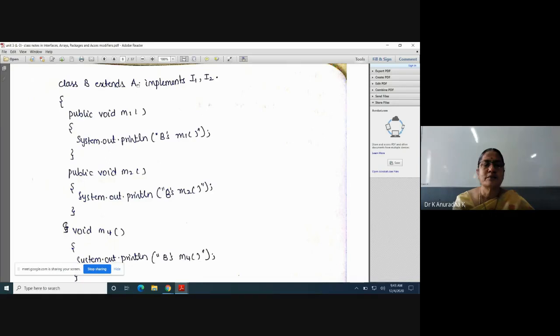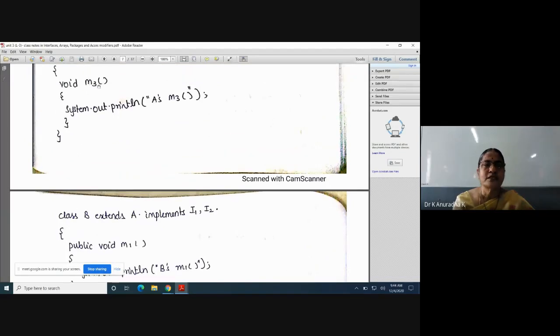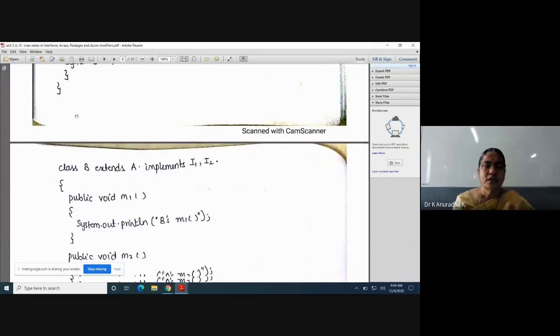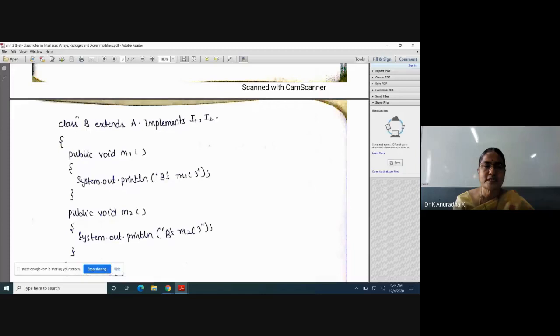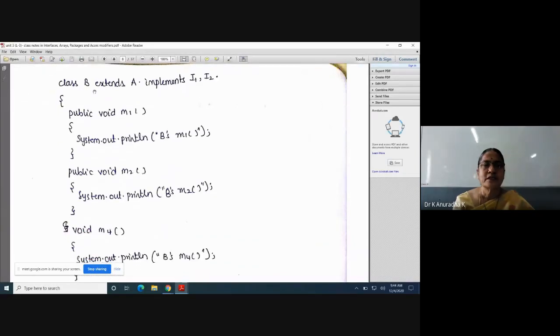All the members of class A are inherited to class B. Inside class A we have only one member, that is M3. So M3 is inherited to class B using the extends keyword. So inside class B we have the implementation for M1 and the implementation for M2, and M3 is inherited as it is.